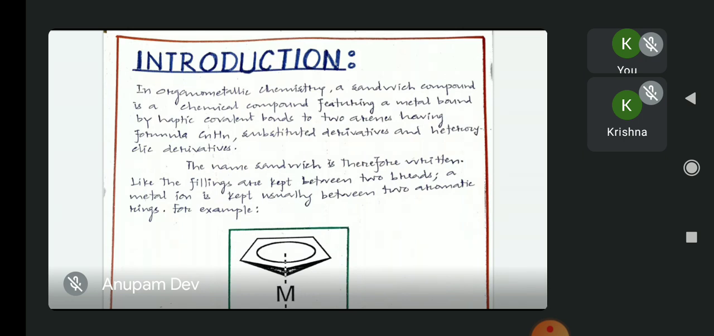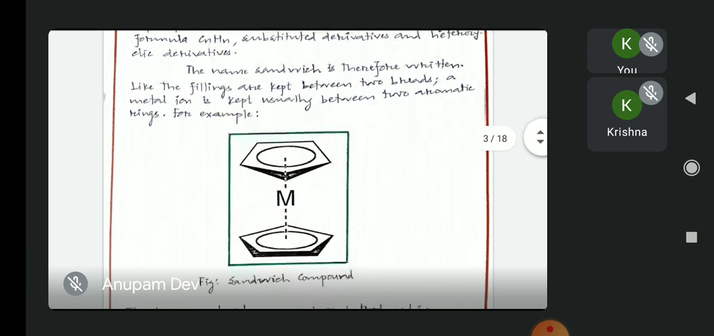So what is a sandwich? As we all know, a sandwich is an eatable in which some fillings are kept in between two breads. Likewise, there are some compounds in chemistry in which a metal atom is placed in between two aromatic rings, or between an aromatic ring and a ligand like carbonyl ligands on the other side. For example, in this compound we can clearly see that the metal atom M is sandwiched in between two cyclopentadienyl rings. So such compounds are called sandwich compounds.